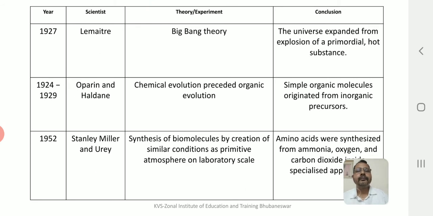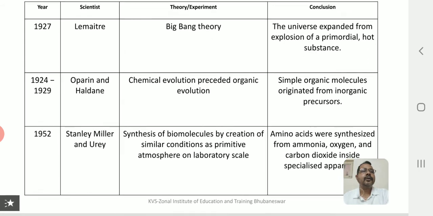In 1924 to 29, Oparin and Haldane, Alexander Oparin and JBS Haldane, both proposed the chemical evolution theory, which says that chemical evolution preceded organic evolution. And what is this organic evolution? Organic, in terms of plants and animals. So evolution in terms of plants and animals is referred to as organic evolution.